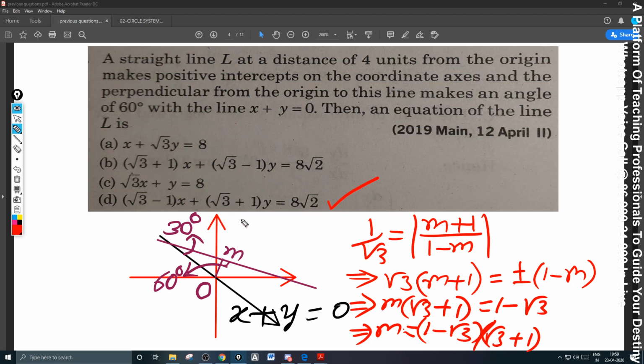You can check the perpendicular distance from the origin to this line. Perpendicular distance from the origin to this line will be mod c, that is 8 root 2, by root over a square plus b square, that is 2 into 3 plus 1, that is 8 root 2 by 2 root 2, which gives you 4. So 4 units. So D is the correct answer.